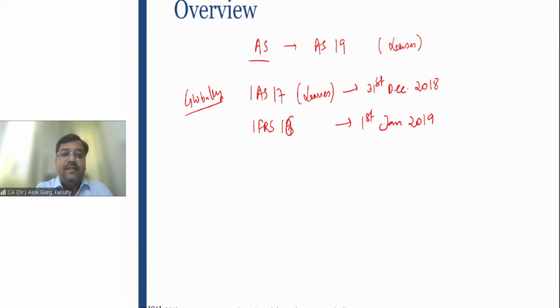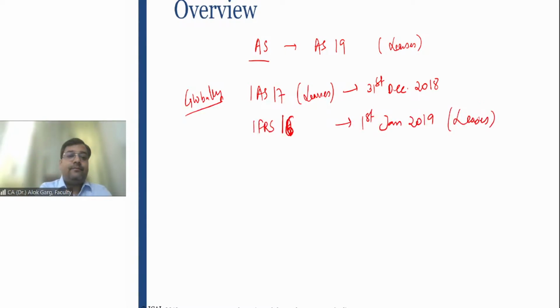Sorry, it was IFRS 16, not IFRS 19. With effect from 1st January 2019, IFRS 16 was introduced for leases, and this standard replaced the earlier version, IAS 17, right? IFRS 16 had replaced IAS 17.